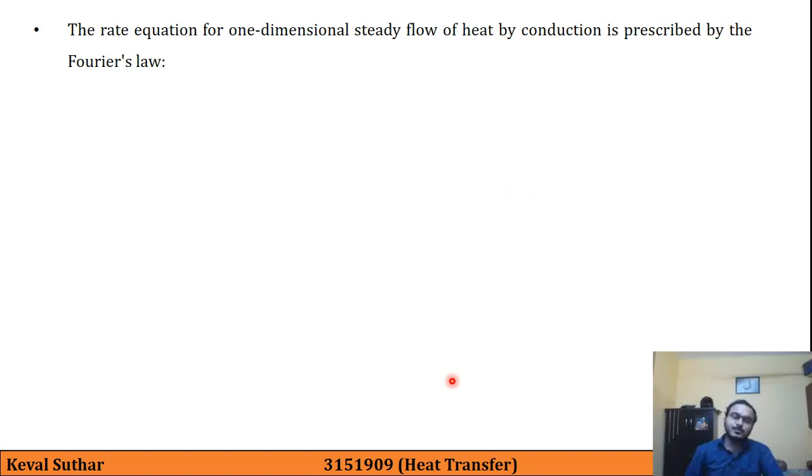Now the rate equation for one-dimensional steady flow of heat by conduction is prescribed by Fourier's law. And Fourier's law is given by Q is equal to minus K A dT by dx.